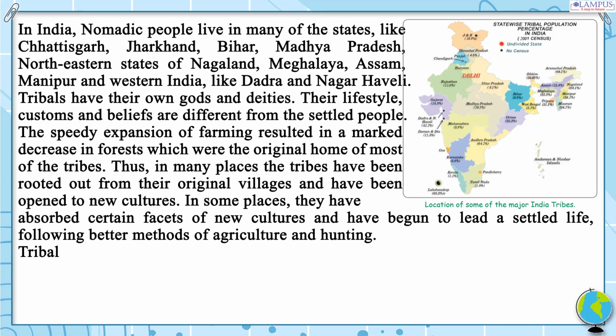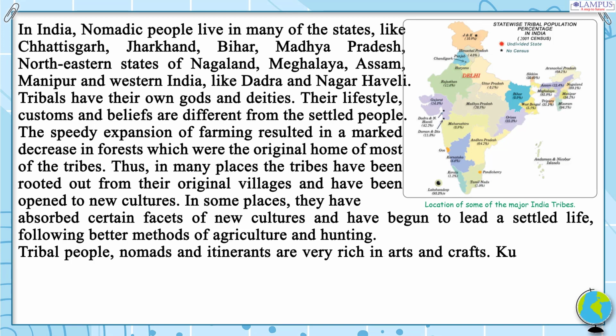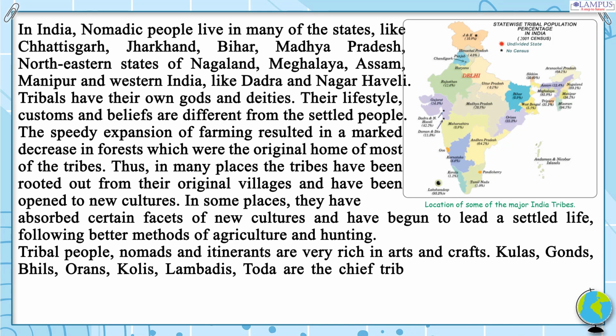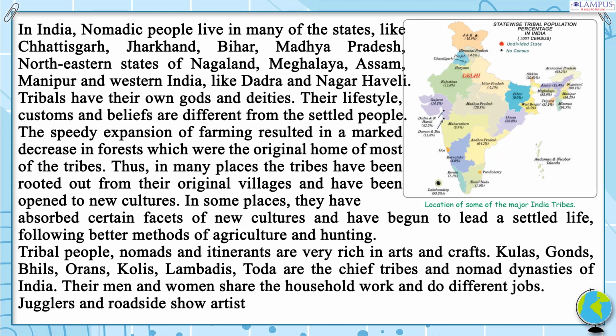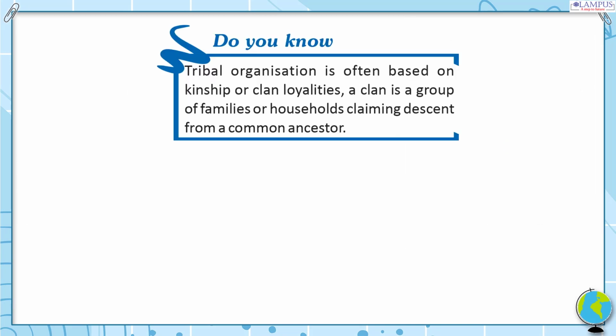Tribal people, nomads and itinerants are very rich in arts and crafts. Kulas, Gonds, Bhils, Orans, Kolis, Lamdis, Toda are the chief tribes and nomad dynasties of India. Their men and women share the household work and do different jobs. Jugglers and roadside show artists come from tribal families. Do you know, tribal organization is often based on kinship or clan loyalties. A clan is a group of families or households claiming descent from a common ancestor.